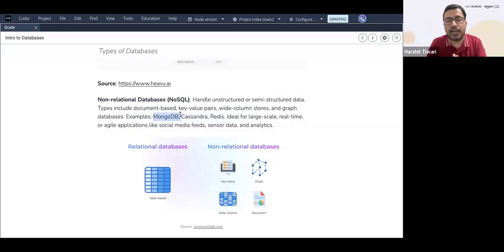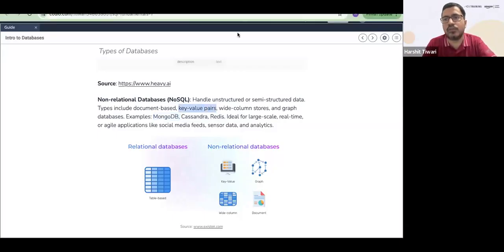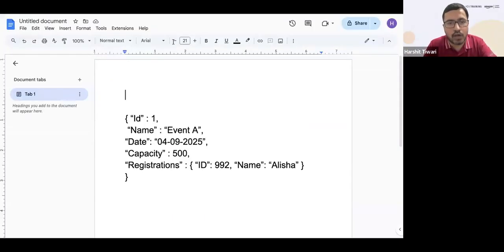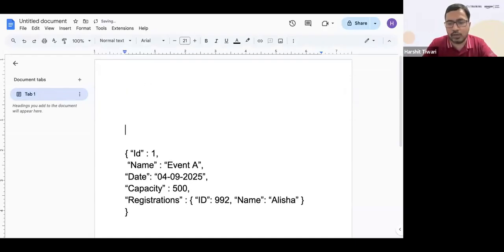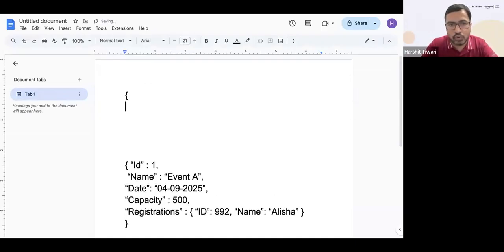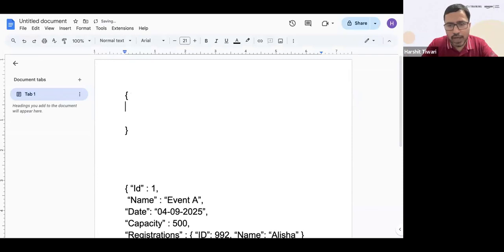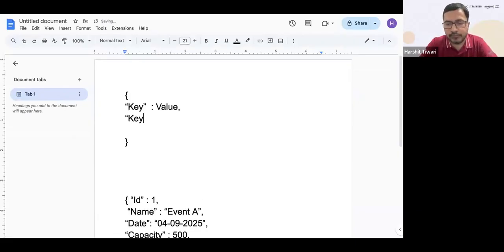MongoDB is a type of database that helps you store data in key-value pairs. There's no structure here. I'll give you an example: what is a key-value pair? See how you can store key-value pairs. You store the data like this: you have a key, and you give the value, and then a comma. Again you have the key, then a colon, and this is the value.